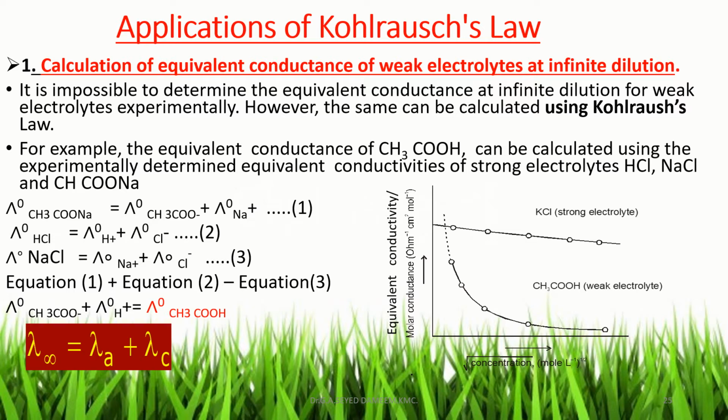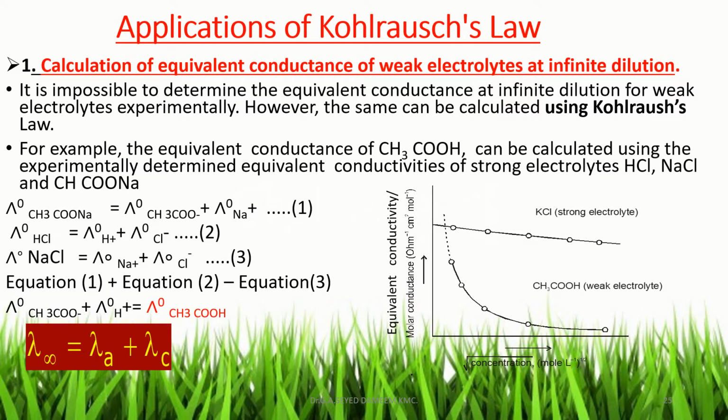However, the same can be calculated using Kohlrausch's law. For example, the equivalent conductance of acetic acid can be calculated using the experimentally determined equivalent conductivities of the strong electrolytes HCl, NaCl, and sodium acetate.